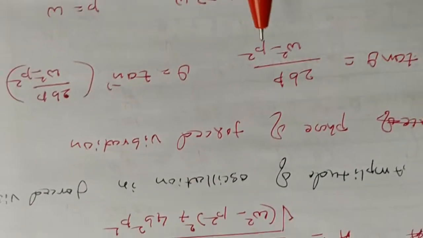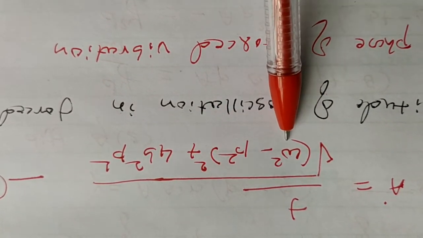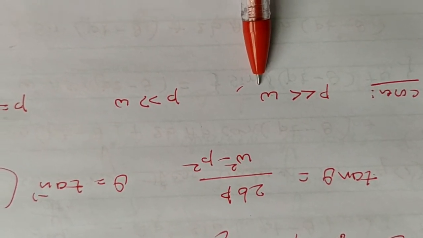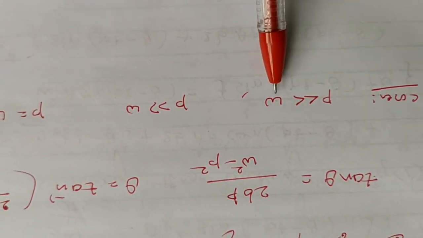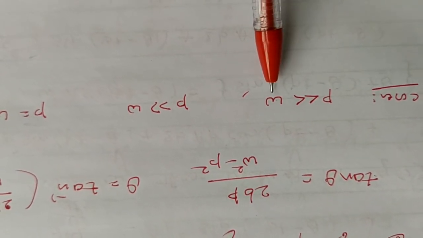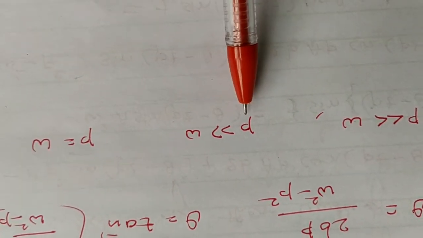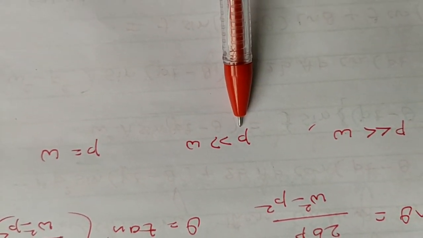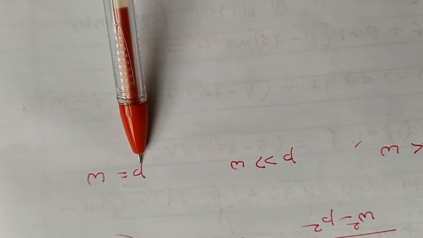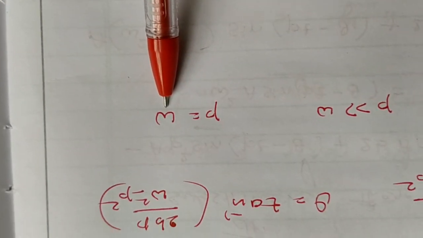Now three cases arise. The first case: p is very much less than ω. Then the frequency of the applied periodic force is very small compared to the natural frequency of vibration. The second case: p is very much greater than ω, so the frequency of the applied periodic force is very much greater than the natural frequency of vibration. The third case: p is equal to ω, so the frequency of the applied periodic force is equal to the natural frequency of the body, which is called resonance.